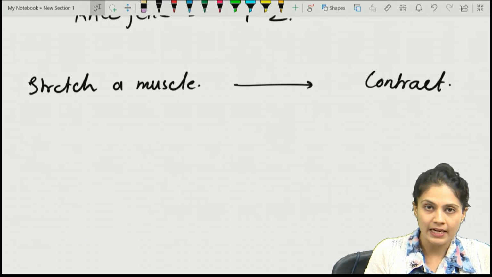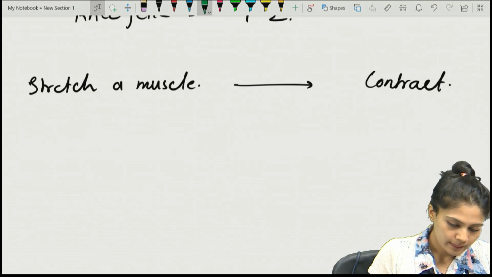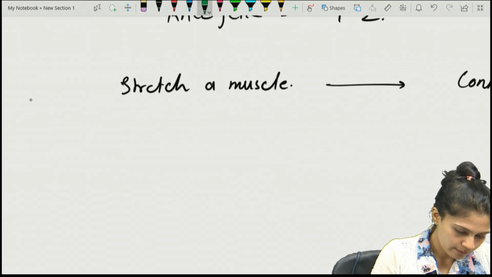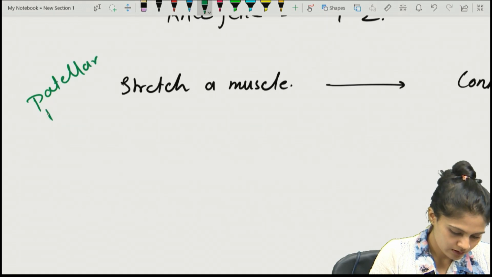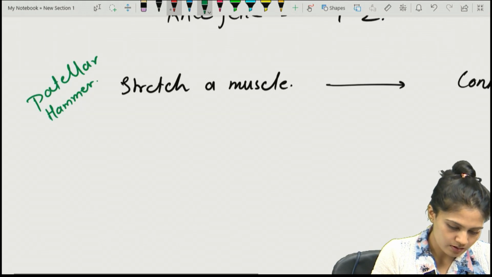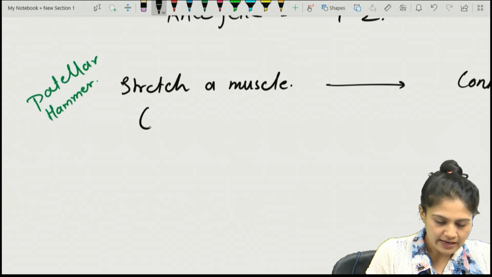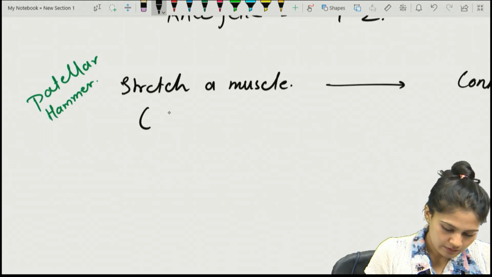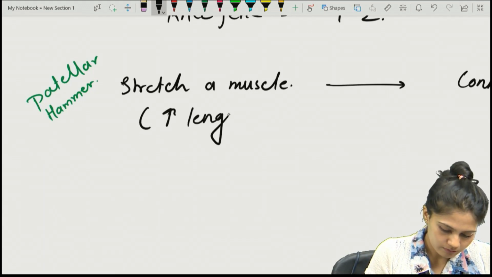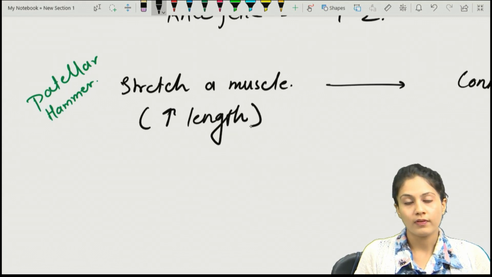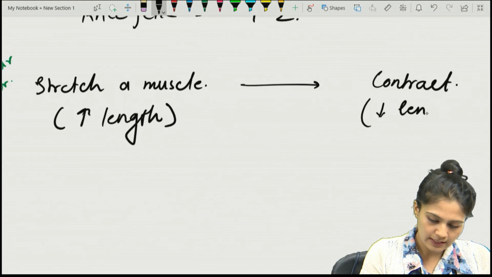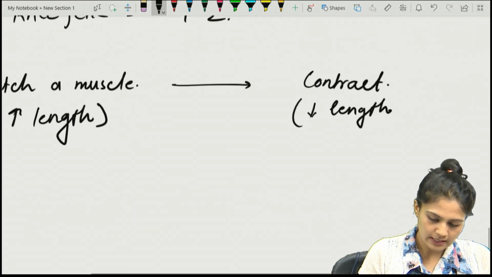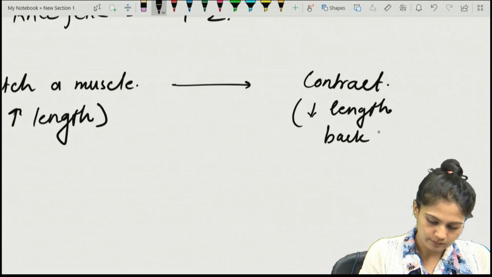And how is the mechanism going on behind it? How do we stretch a muscle? Via the patellar hammer. Suppose we strike the patellar hammer and stretch a muscle. There will be an increase in the length of the muscle, and in response we get a decrease in length back to normal.